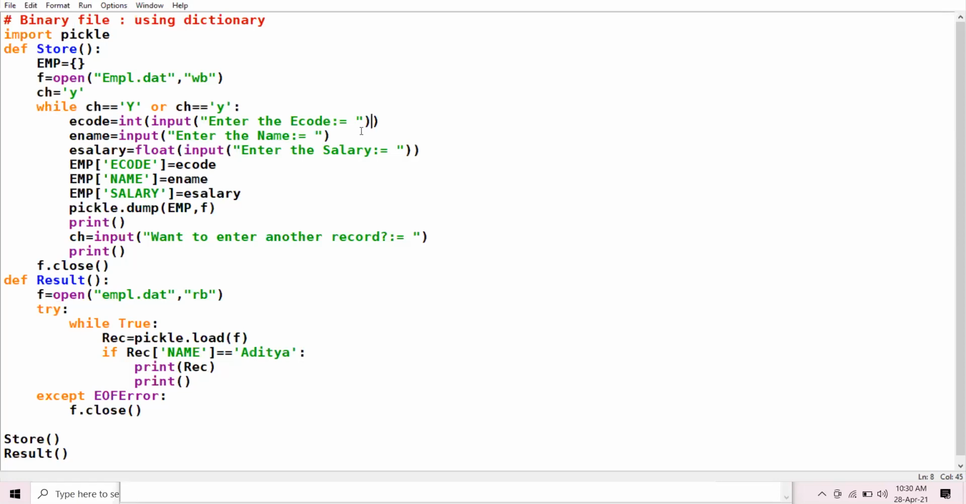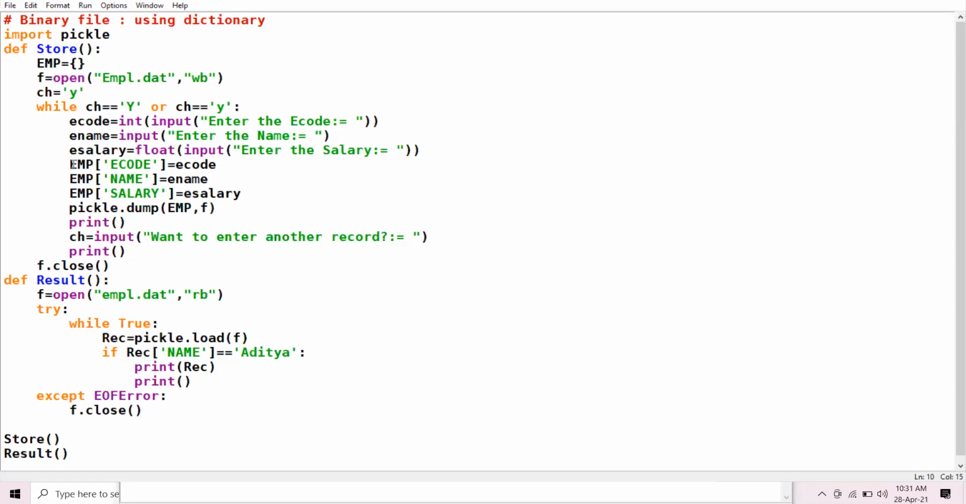Whatever E code will be inputted by the user, it will get stored in the variable E code. Then input, enter the name of the employee I am asking from the user, and it gets stored in the variable E name. Then E salary I have taken of type float, the value being inputted from the user and get stored in the variable E salary. Clear?